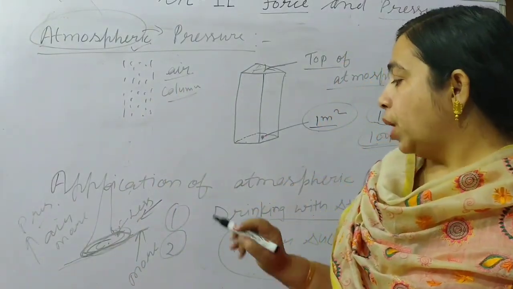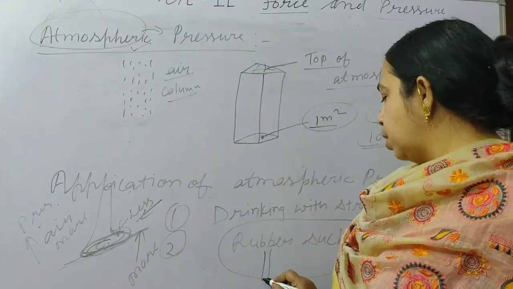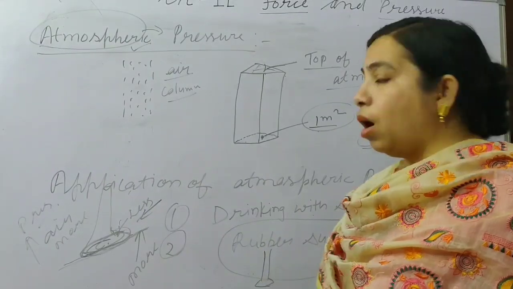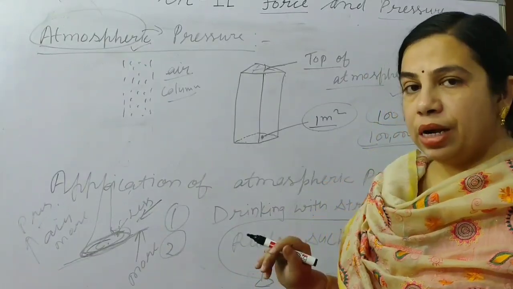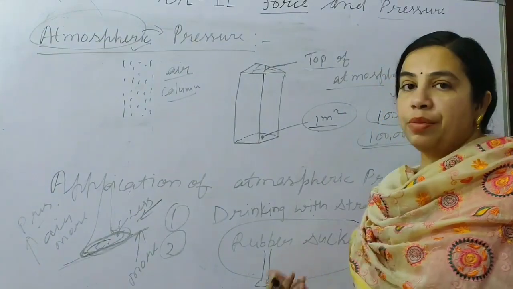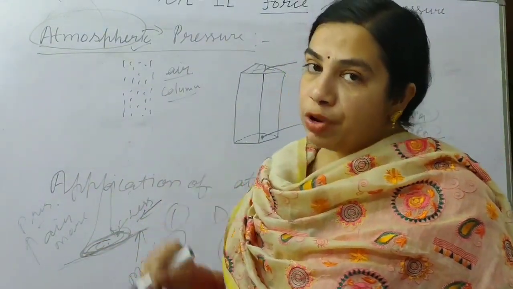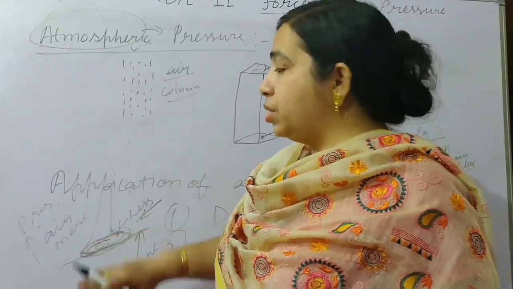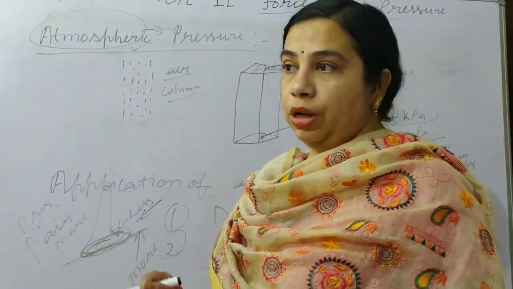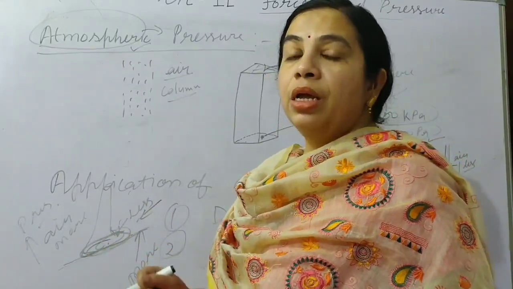Again I am repeating, in the rubber sucker, the base of the sucker as compared to the wall area is very less, and this area has very less air pressure, but in the atmosphere there is more pressure. That atmospheric pressure helps this rubber sucker to stick to the wall. In the air more pressure, and in the sucker space very less pressure.